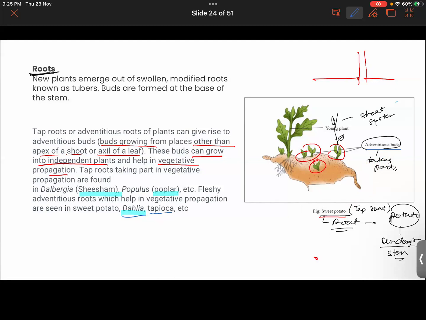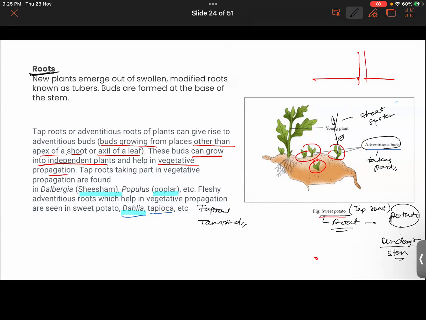I think it's a dicot plant. Since it's a dicot plant, it will be having a taproot system. So by reasoning we can conclude tamarind will also be an example of it.